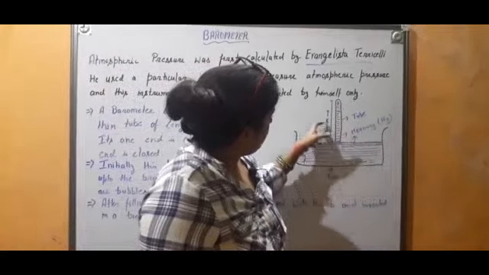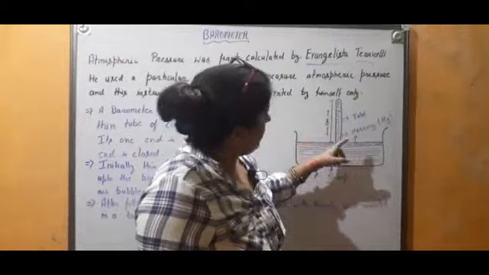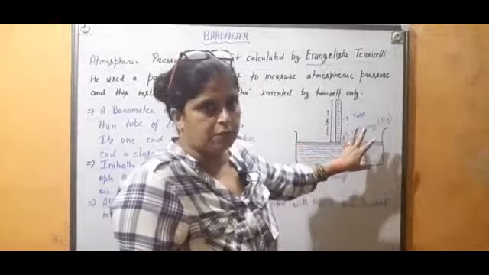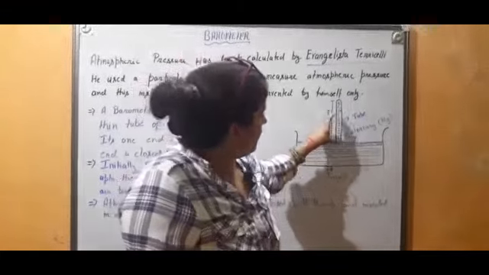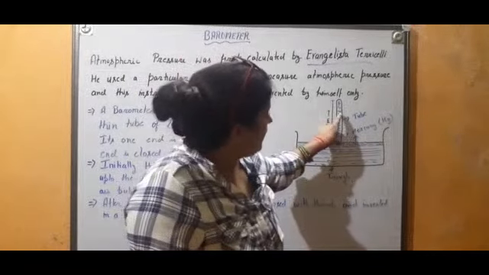If you want to see the diagram, see, this is the straw. A tube of length 1 meter, both are filled with mercury. Basic information is this. At normal atmospheric pressure, the height of mercury in this tube is 76 centimeter.